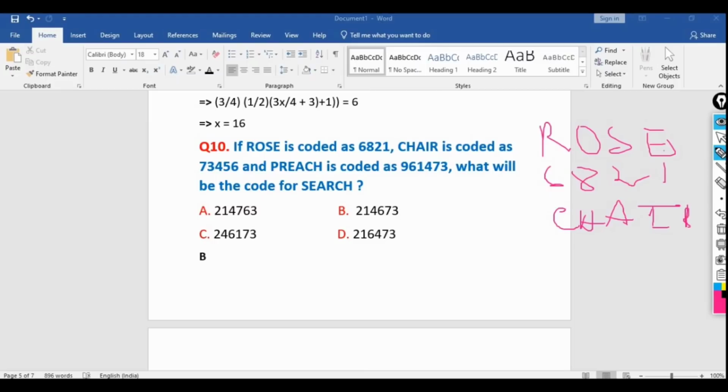Chair is written or coded as 73456. Then preach is written PREACH, is written or coded as 961473. So what will be the code for this search?